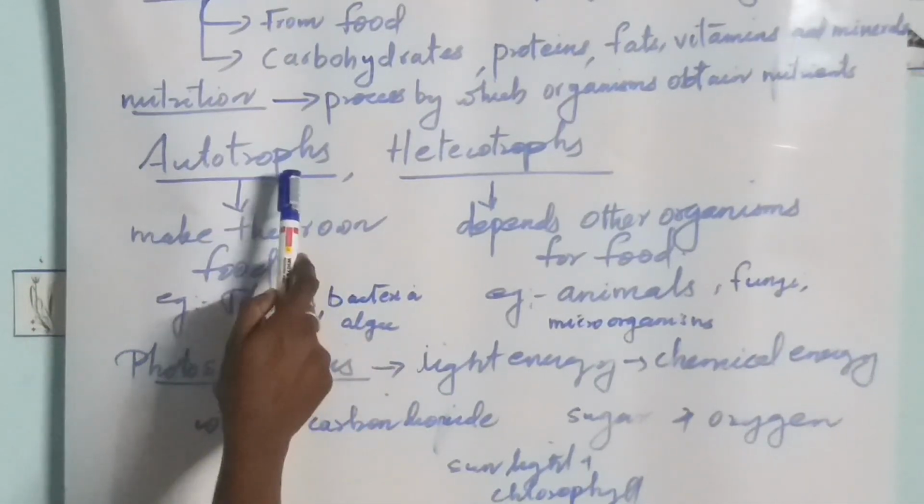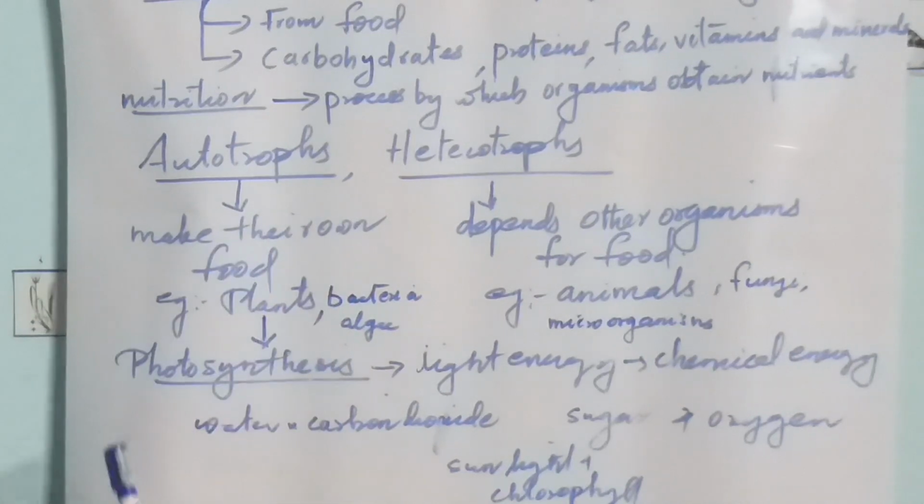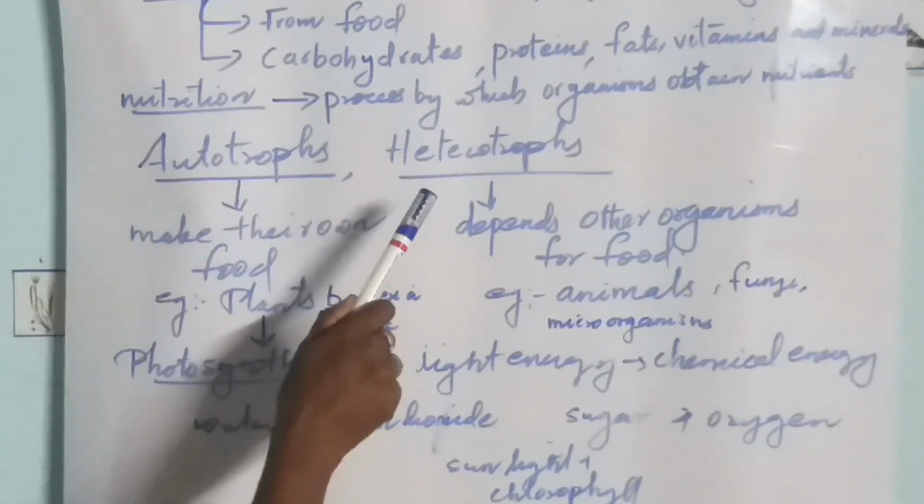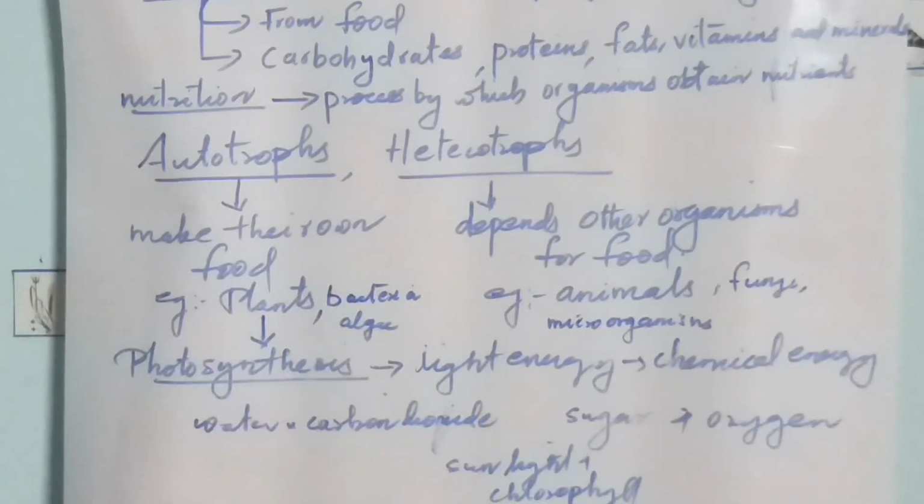These are the classifications of organisms based on the mode of nutrition: autotrophs and heterotrophs. Autotrophs make their own food, but heterotrophs depend on other organisms for their food.